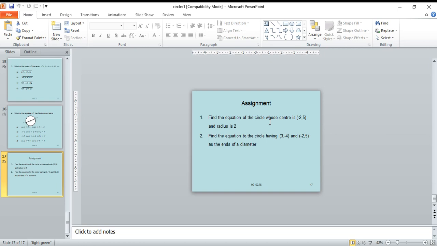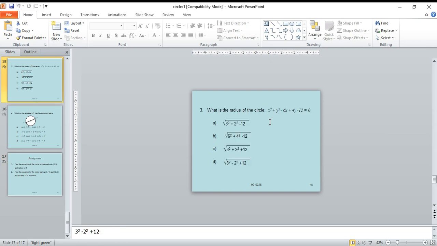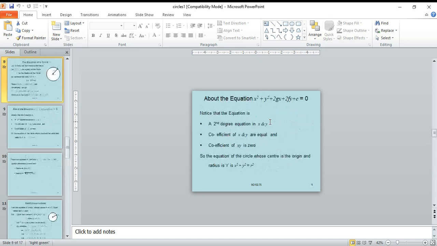Today we have discussed the definition of the circle. I am repeating this.